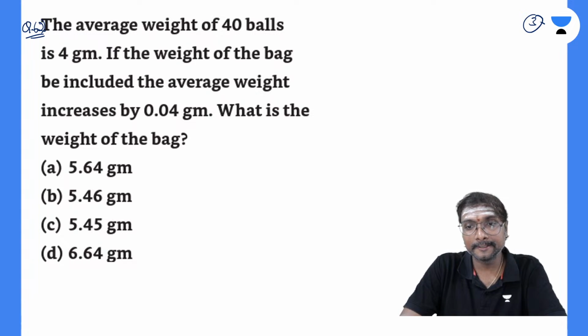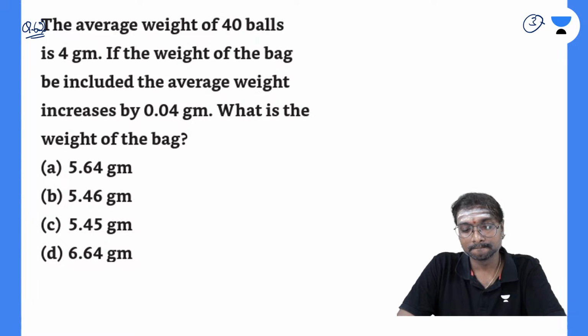Anybody got the answer? 5.64 grams. Suraj answered correctly.